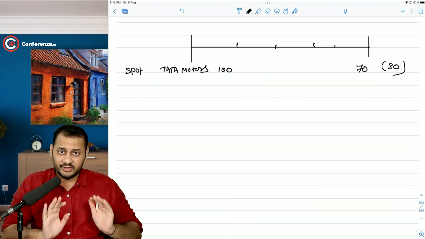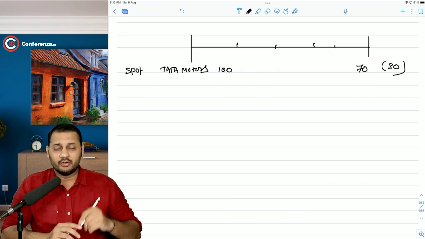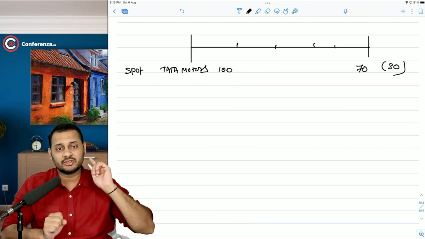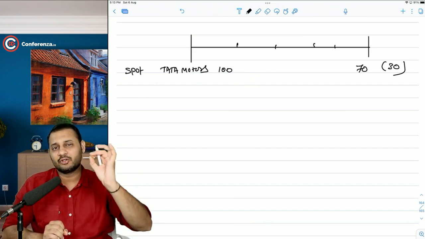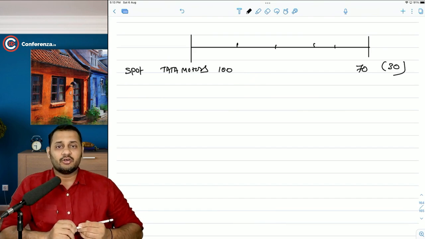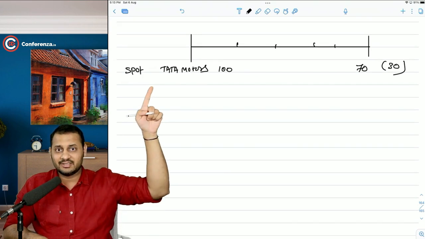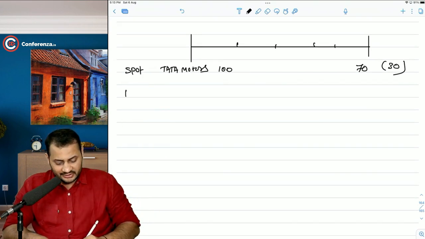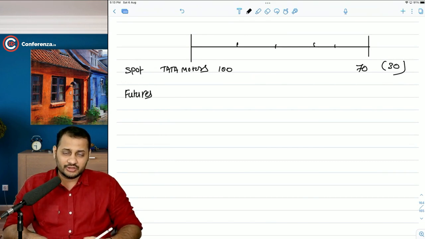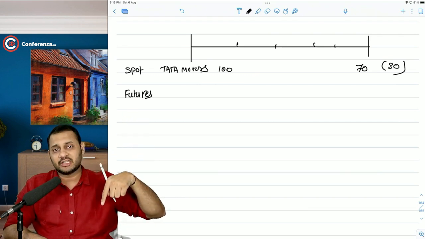If you don't do anything, if you don't take any action, this 30 rupees of the loss is confirmed if the stock price goes exactly according to your expectation. But this 30 rupees of the loss can be avoided today itself. And not by selling this Tata Motors share. What you can do instead is, in order to hedge, which means to avoid the risk of loss, you can use the derivatives market. That is why we are taking this chapter.